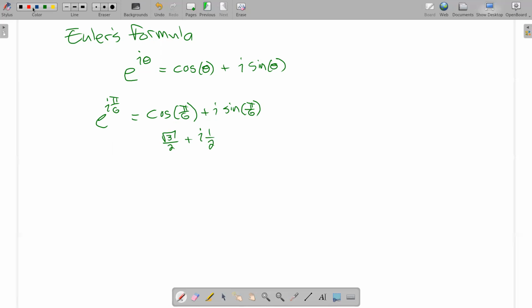Sometimes we write complex numbers as a plus bi, which is what I have here. A is square root of 3 over 2, b is 1/2. But now I have this alternate form for a complex number. Now, think about the form I wrote here for a second. Cosine lives between 0 and 1. Sine lives between 0 and 1. And graphically, what's going on here?